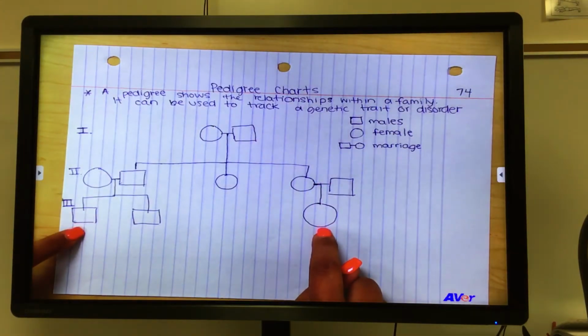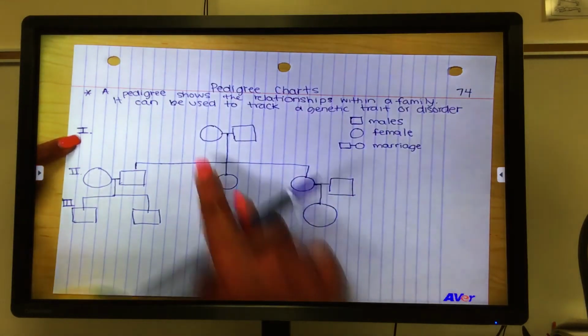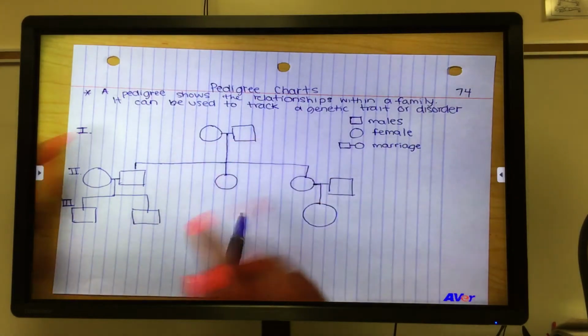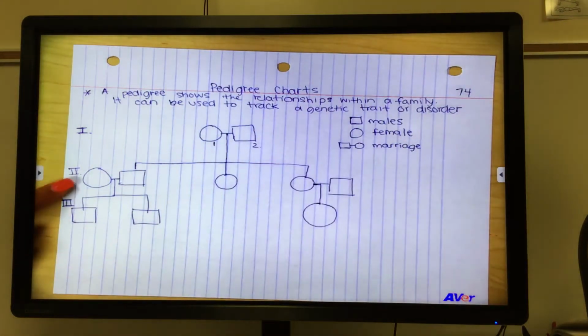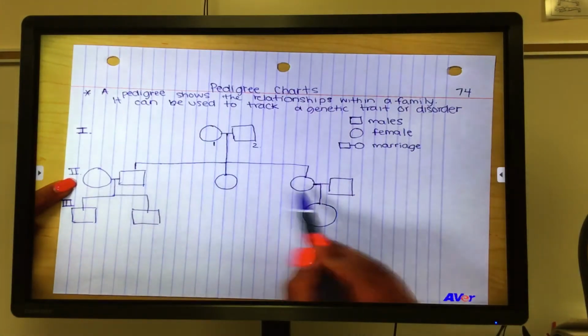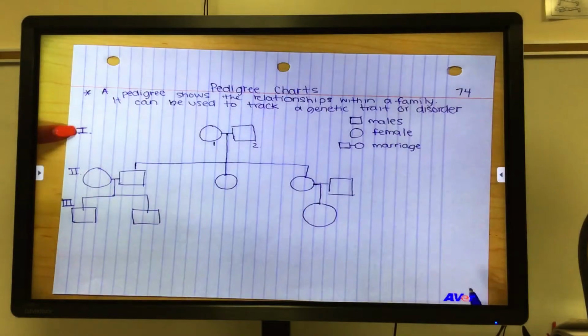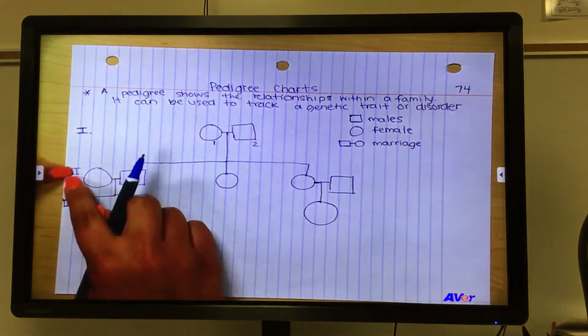These would be cousins. So in some of the problems that we'll work today, it'll ask how they're related. And we start with the generation, and then we can number the individuals either from each generation, so generation 1 and 2, or we can continue numbering 3, 4, 5, 6, 7, 8, 9, 10. Sometimes you'll see that. Sometimes they'll say generation 1, number 1, generation 1, number 2, generation 2.